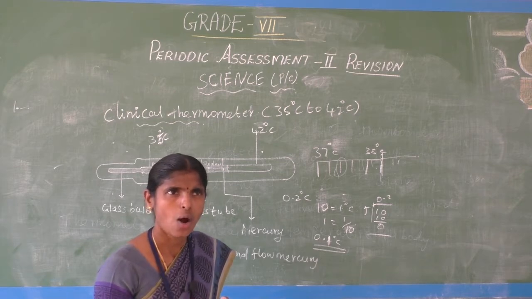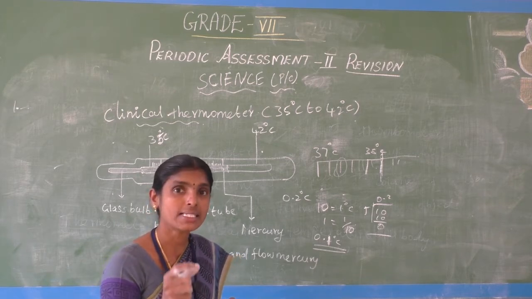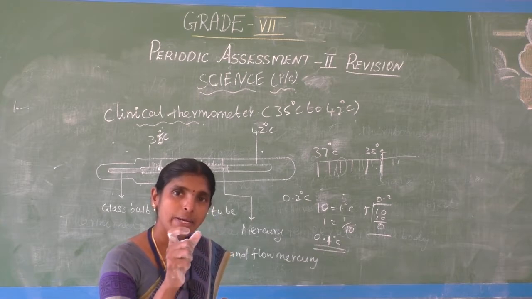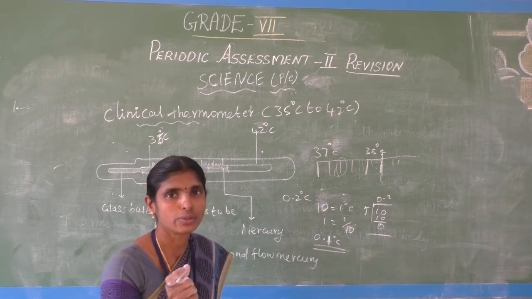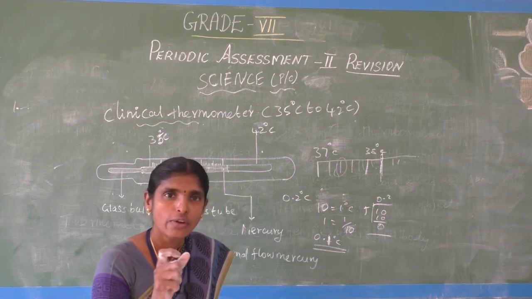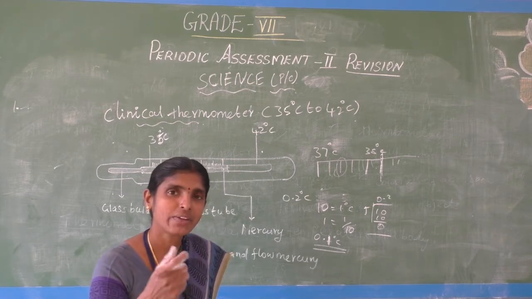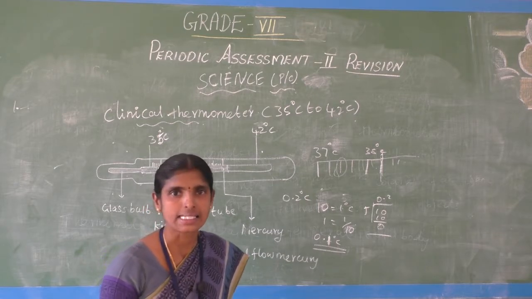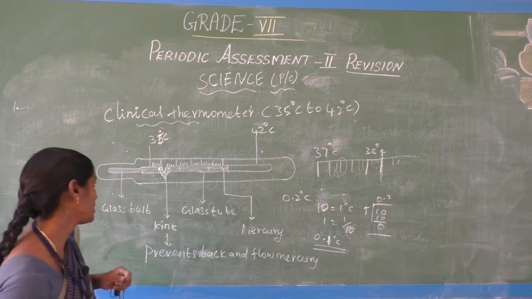Because the kink prevents the backflow of mercury, we can easily measure human body temperature.